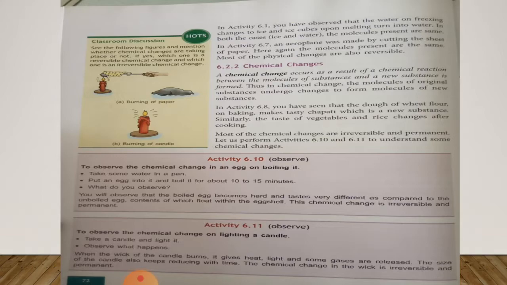So students, open page number 72 in your science book and keep a pencil with you to underline hard words. Now I am going to read. A chemical change occurs as a result of a chemical reaction between the molecules of substances and a new substance is formed. Thus, in chemical change, the molecules of original substances undergo changes to form molecules of a new substance. So, chemical change is a change in which the molecules within the substance interact with each other, leading to some changes that form molecules of a new substance.